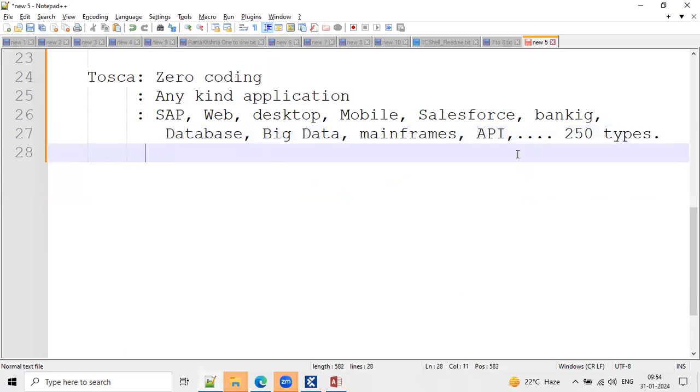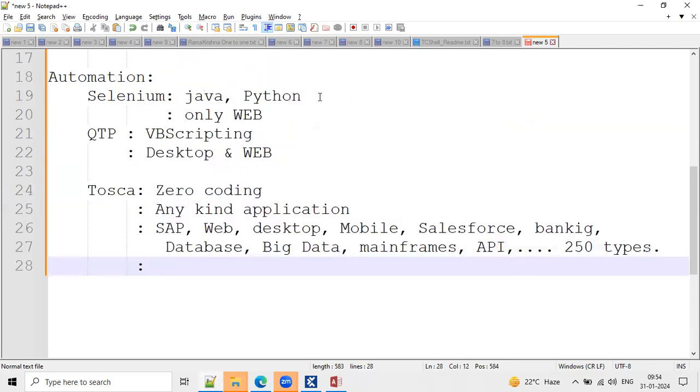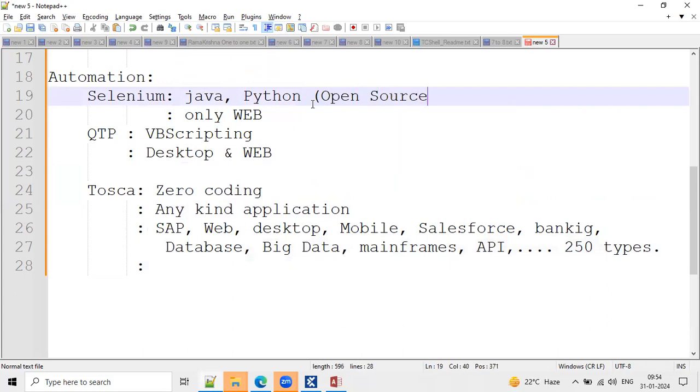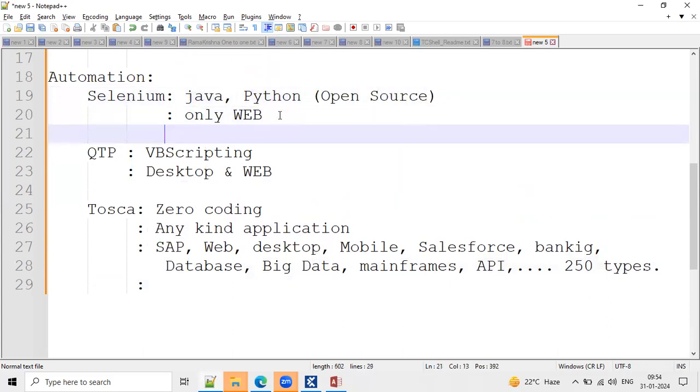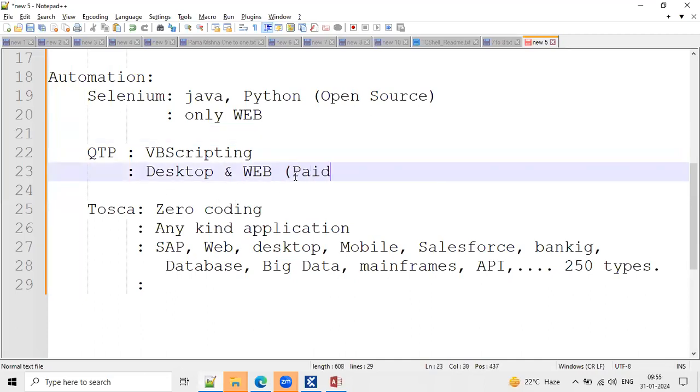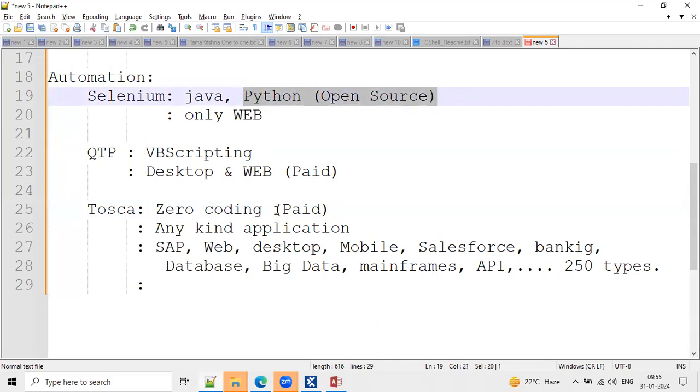One more question from my side. Selenium is open source, right? Yes, Selenium is open source. No need to pay any amount to Selenium. QTP is paid and even Tosca is also paid. So why are people jumping to the paid tool? Already we do have one open source, right?